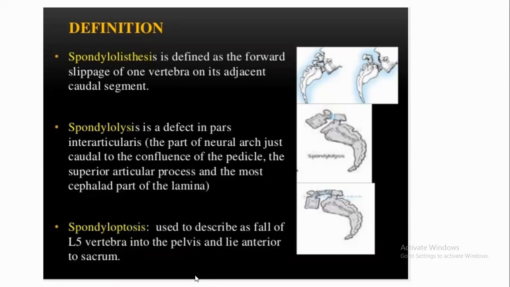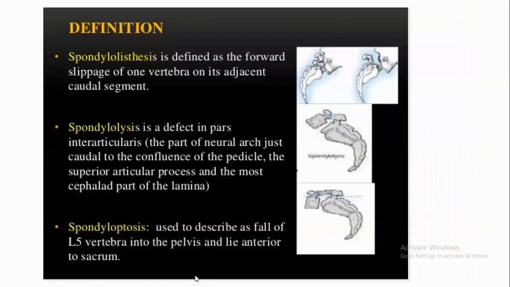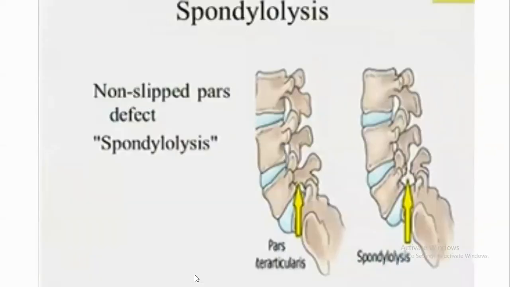What is meant by spondylolisthesis? It is a fall of the L5 vertebra into the pelvis. That is, the L5 vertebra lies anterior to the sacrum. What is meant by spondylolysis? As explained already, it is a defect in the pars interarticularis. That is, a non-slipped pars defect is called spondylolysis. It will lead to listhesis.